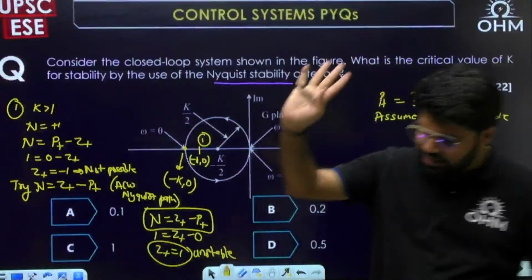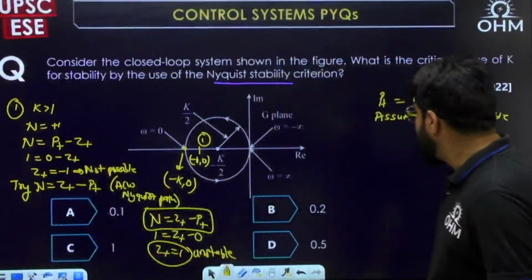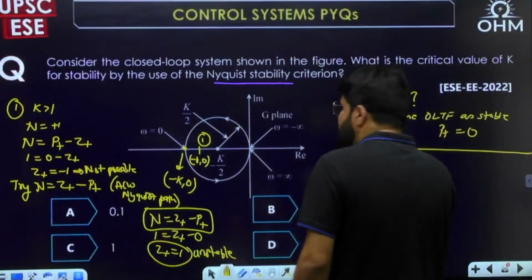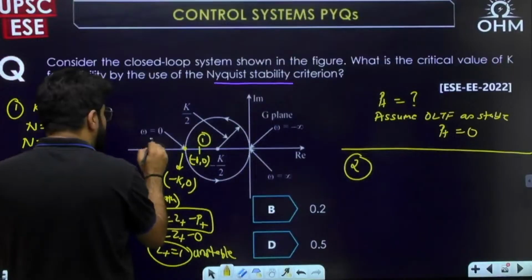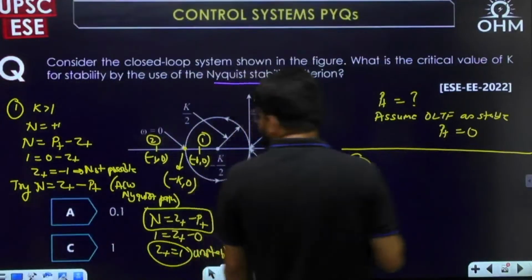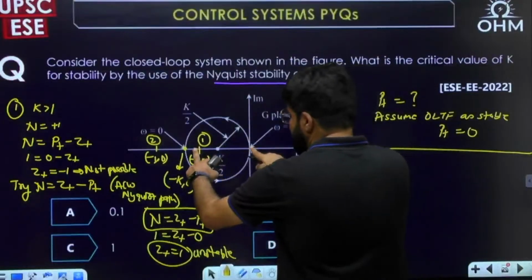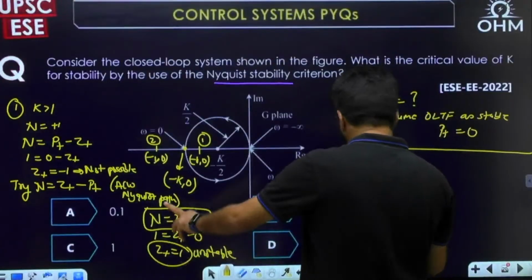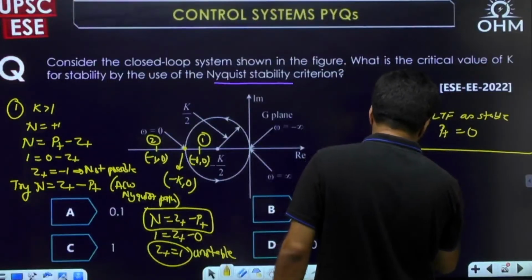I told you logically the answer is 1, but we should be very clear about the concept. Now the second condition is the condition where I will take minus 1 comma 0 outside, and that is possible if this K is less than this much distance, 1, so for K less than 1. What formula to be used? N equal to Z plus minus P plus.